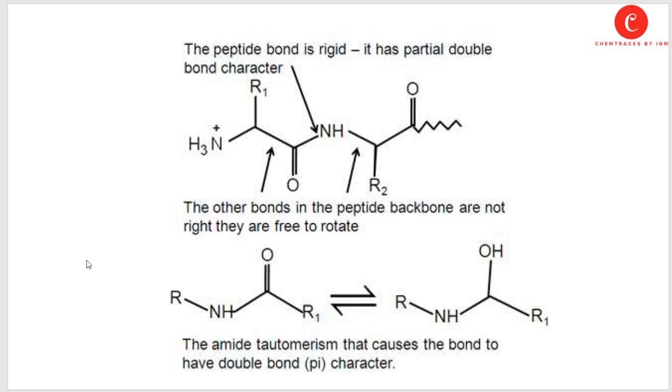They can easily rotate. Amide tautomerism causes the bond to have double bond character. These are basically two different tautomers, or two different isomers, of one structure. When there is only oxygen with the carboxylic carbon, shown by the double bond oxygen, or when there is a protonated form, it is a single bond. So these are basically the amide tautomerism that causes the bond to have double bond or pi character.